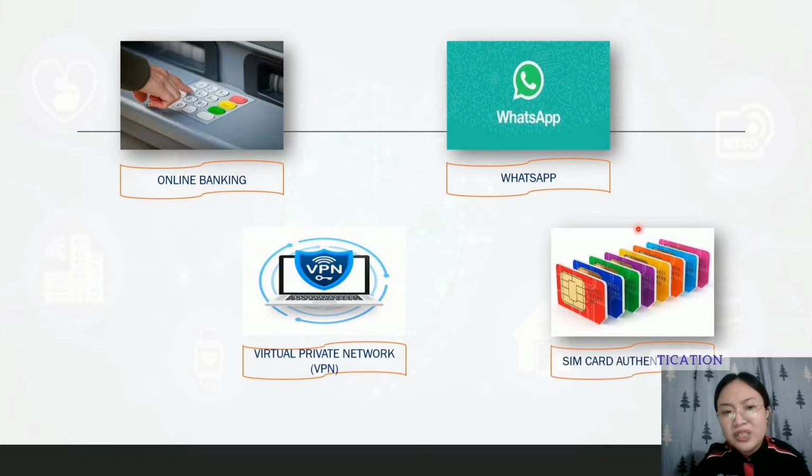The last one is SIM card authentication. The SIM card authentication is needed to decide whether or not the SIM may access the network. A random number is generated by the operator and is sent to the mobile device. That is all for the introduction and application in real life of cryptology. Now we proceed to the next part.